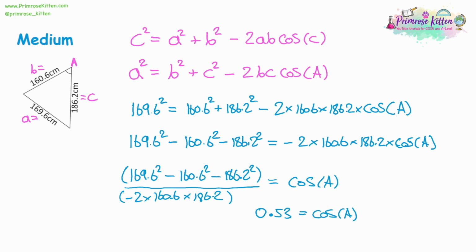Now, as usual, we don't want cos A, we want just A on its own. So we need to do the inverse of cos to both sides to get A on its own. So that's going to be cos to the minus 1. So press the inverse cos button on your calculator, type in your answer, and what we should get is that A is equal to, to 1 decimal place, 58 degrees. If you're asked for 1 decimal place, write 58.0 though.